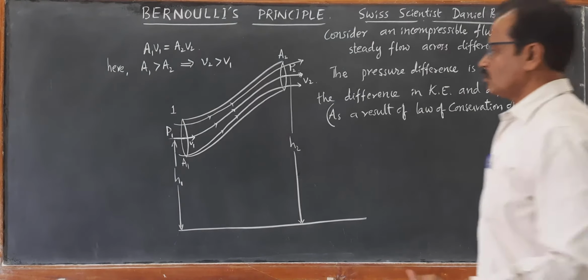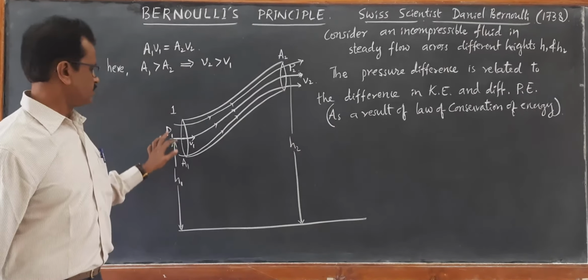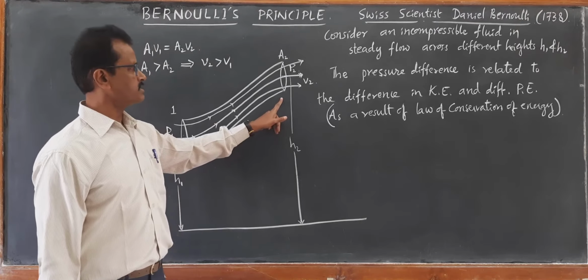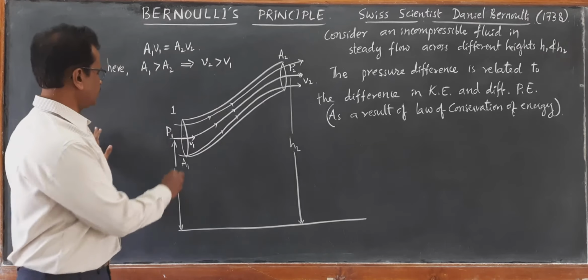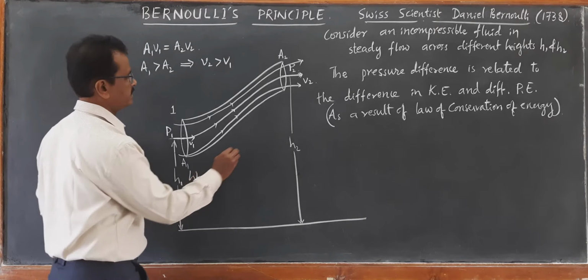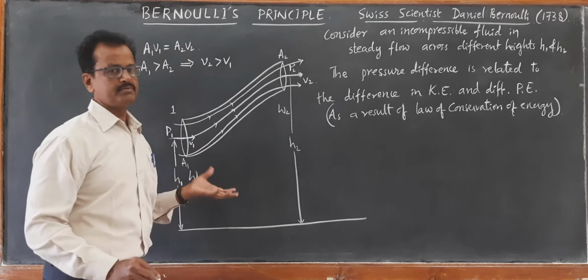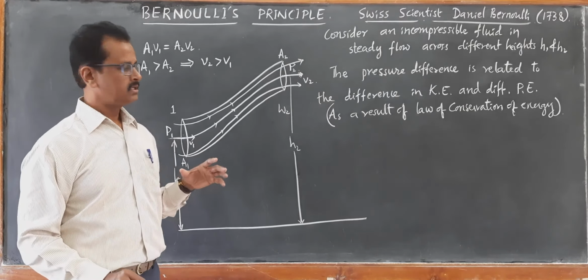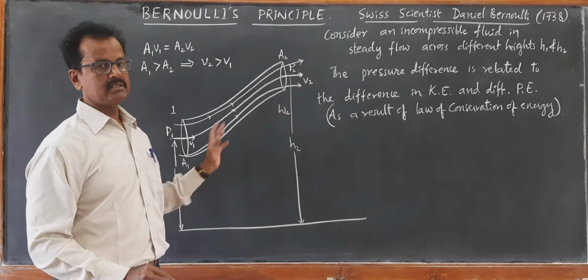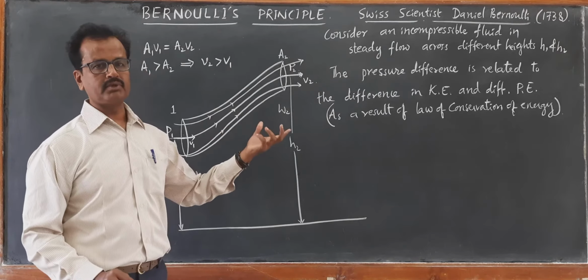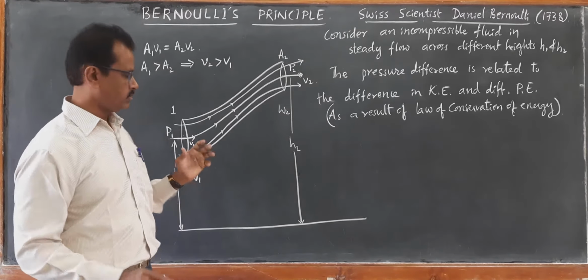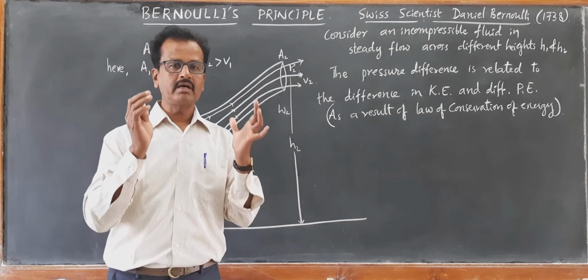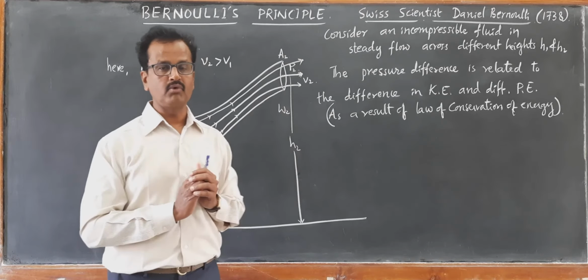First we calculate work done at the first region of area of cross section A1, and then we calculate work done at the area of cross section A2. If work done here is W1 and work done here is W2, then we take the difference between the work done. So the total work done by the pressure difference, W1 minus W2, must result in change in potential energy and change in kinetic energy. That's how we relate work with energy. That is what we call the work energy theorem. So we are applying the work energy theorem here.